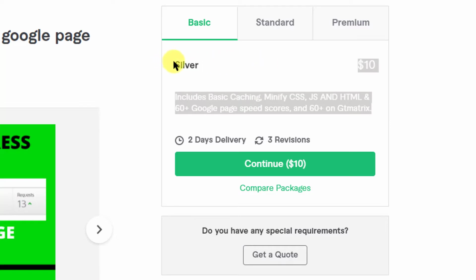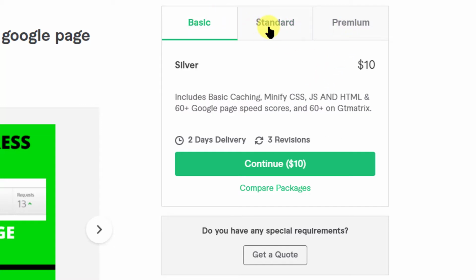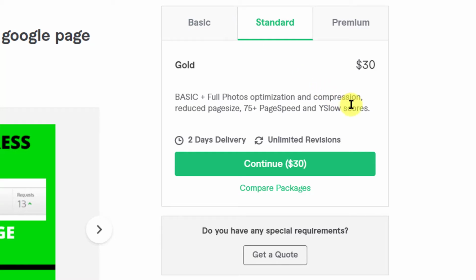The output is not that much, the difference will not be that much, but you will not be able to differentiate the two packages, the performances, if you take these two. You may feel that the seller has not done anything, has not worked, and you may rate him low. So that's a thing of concern for the seller as well.